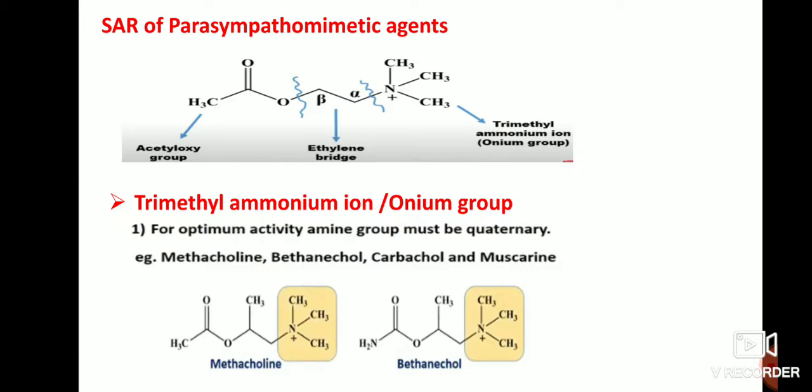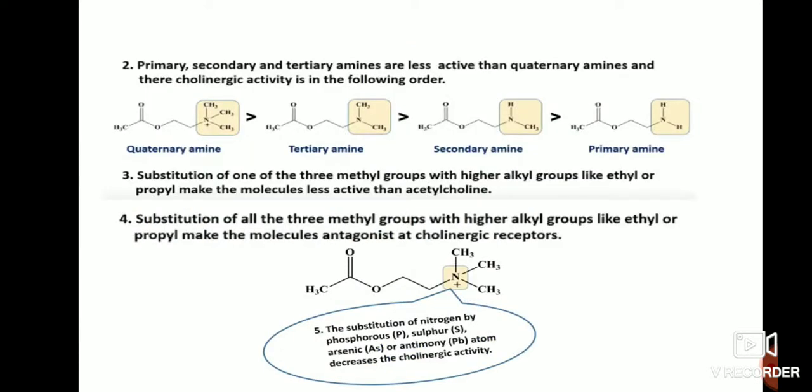For optimum activity, the amine group must be quaternary. That means three methyl groups should be present at the end of the trimethyl ammonium ion. If there are fewer methyl groups, the activity will be different. For example, methacholine, carbachol, and muscarine have three methyl groups. That means a quaternary ammonium is present at the terminal end, so it gives optimum activity.